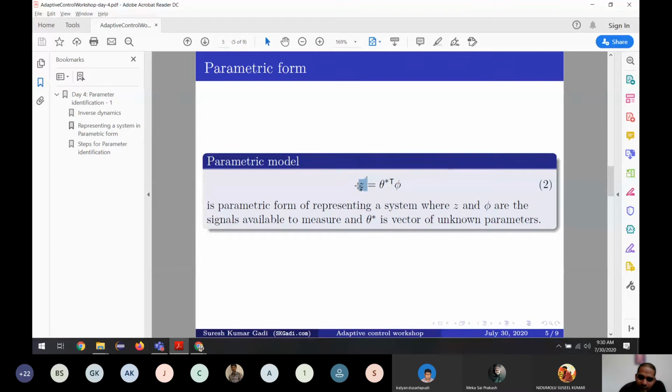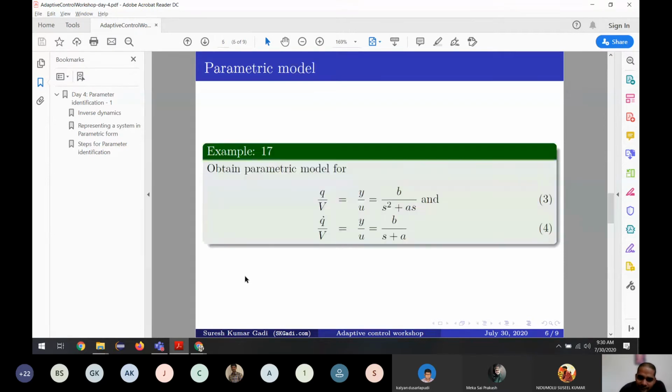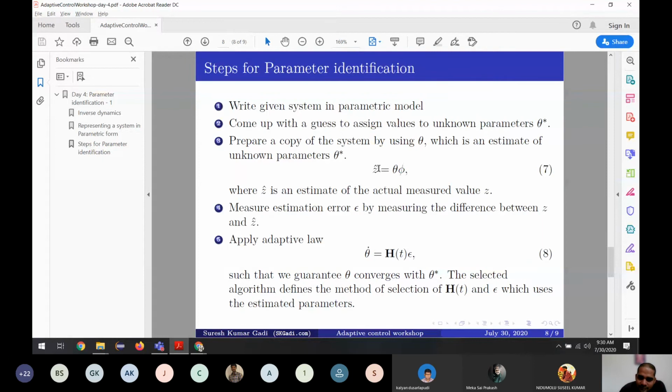So what we get is an estimate of the real one. It's not the real one, because we don't have real values, so we won't get the real Z. What we get is one estimate, so we won't call it Z, we call it Z cap. Z cap is an estimate of the actually measured Z. We said we can measure the Z, right? Also we have Z cap, which is the one I have predicted. So you take some theta and say I predicted this value, but the system is giving some other value. So you have some error, you see?